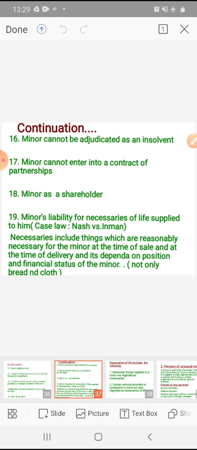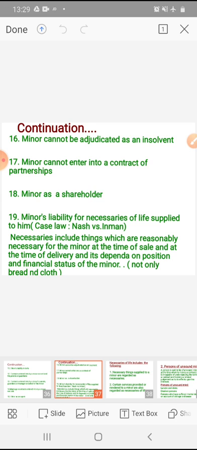So at the time of sale and delivery, that thing should be necessary, and it depends on the financial status and the position of the particular person. For example, a diabetic person is in a sick position. If a particular minor is in a sick position, tablets are necessary for him. So it depends on the position, the financial status, and the time of selling and delivery of the particular things. This is about the necessaries of life.